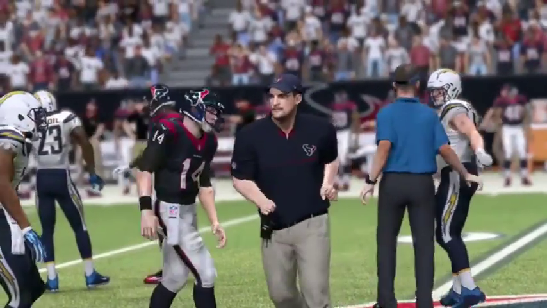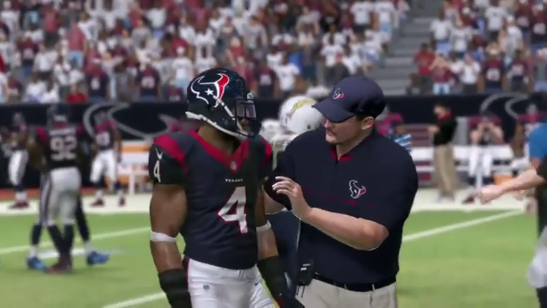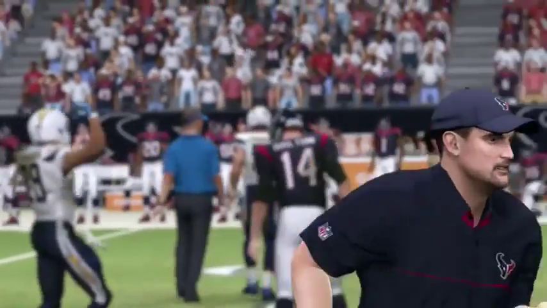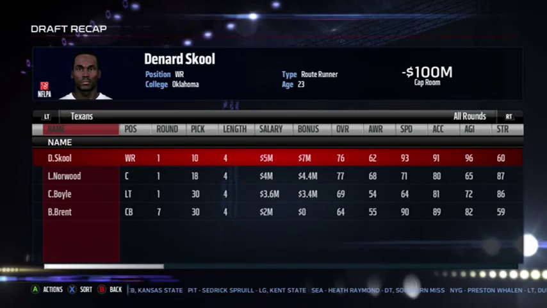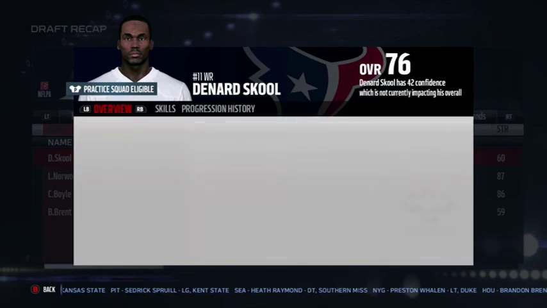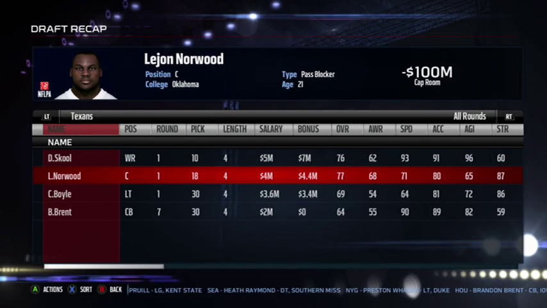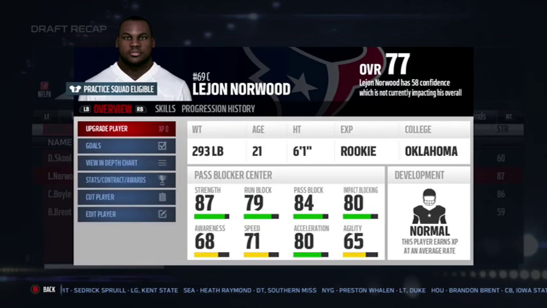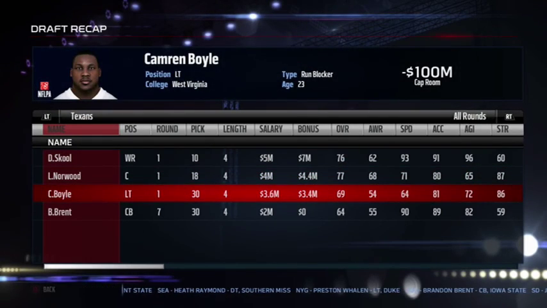I did scout some players. There are a couple in the draft that I could draft, and we will see you guys in year number 2. So in the draft, I think I had a pretty decent one. I went wide receiver out of Oklahoma. He's got superstar development, so that's pretty good. And then I went center out of Oklahoma. He's 77 with normal development. And then I went left tackle, Boyle.